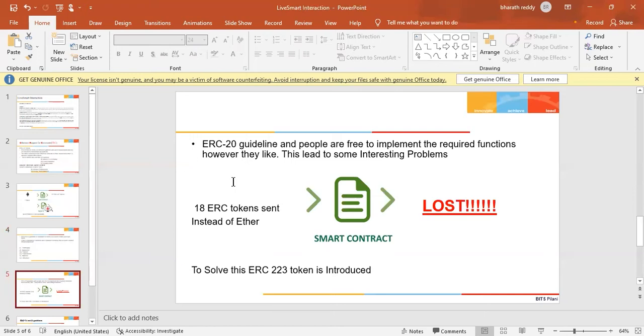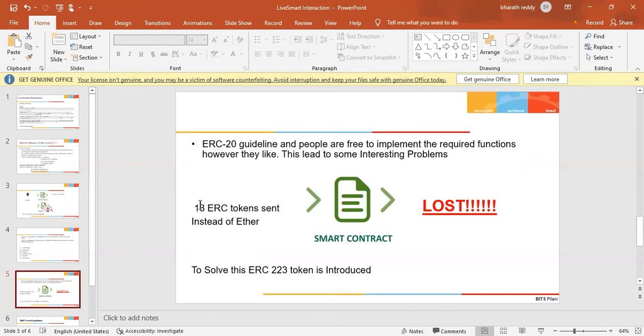For instance, if you want to buy some tokens, you have to send some ether to a smart contract, right? If the contract was not designed keeping this situation in mind, we can send some ERC 20 tokens instead of ether. This would result in your tokens getting lost.